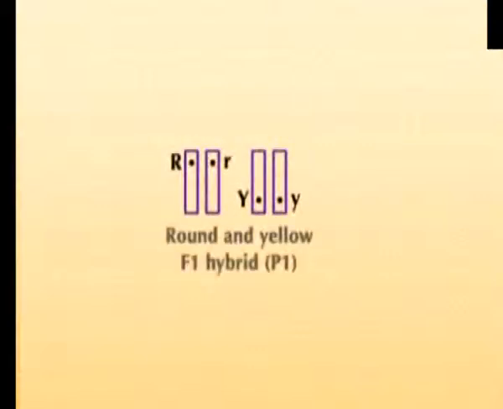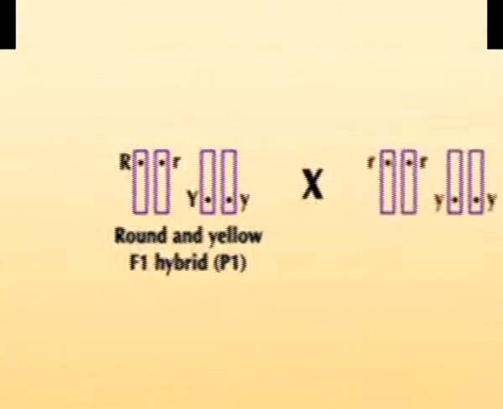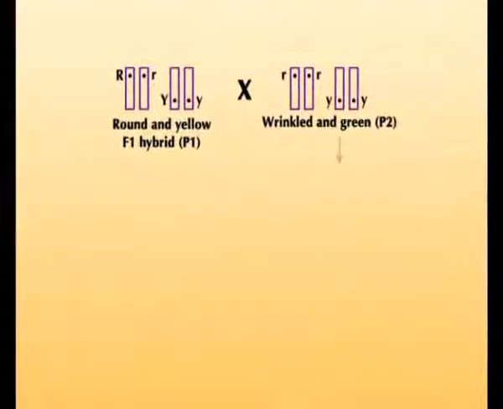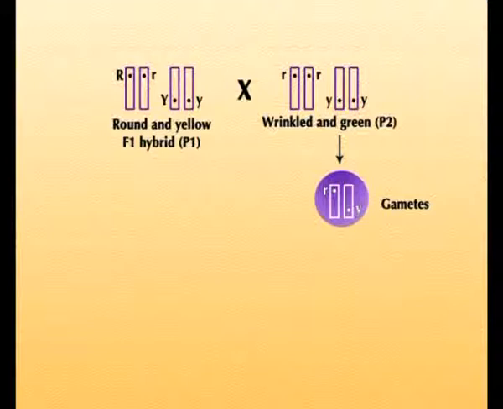Test cross is a cross between F1 hybrid and homozygous recessive parent. A test cross here can be used to understand the mechanism of independent assortment. For example, when the F1 hybrid with round and yellow seeds having genotype capital R, small r, capital Y, small y is crossed with a homozygous recessive parent small r, small r, small y, small y that is wrinkled and green. The homozygous recessive parent here will produce only one type of gamete, that is small r, small y type, whereas the F1 hybrid will produce four types of gametes.